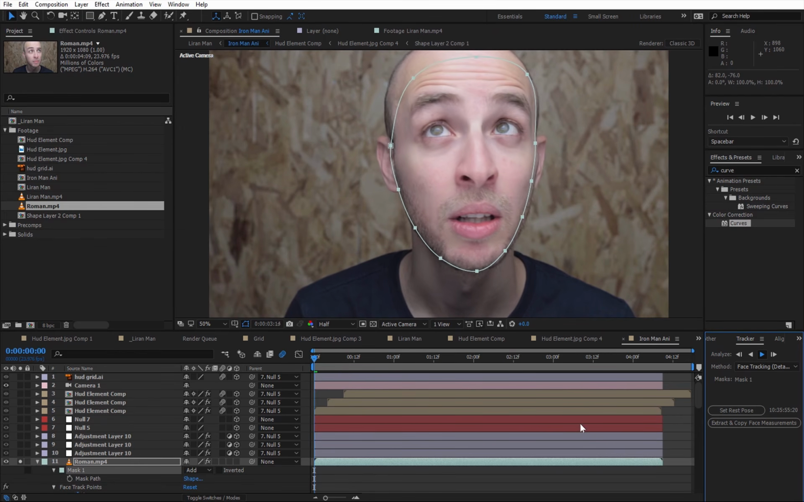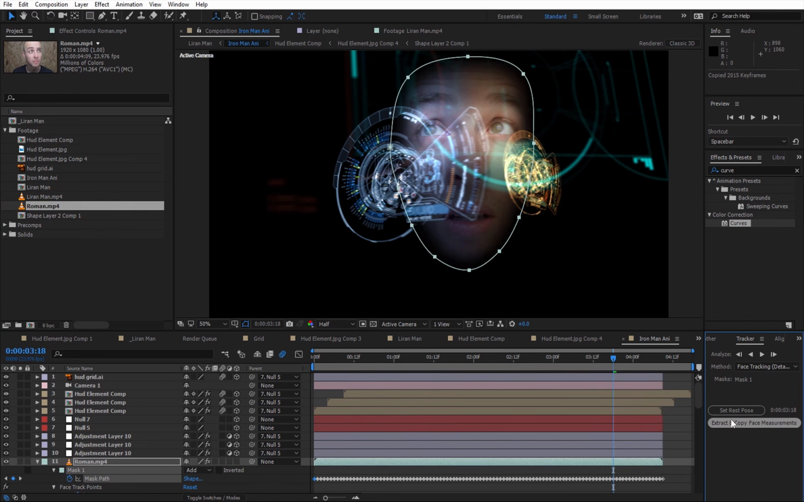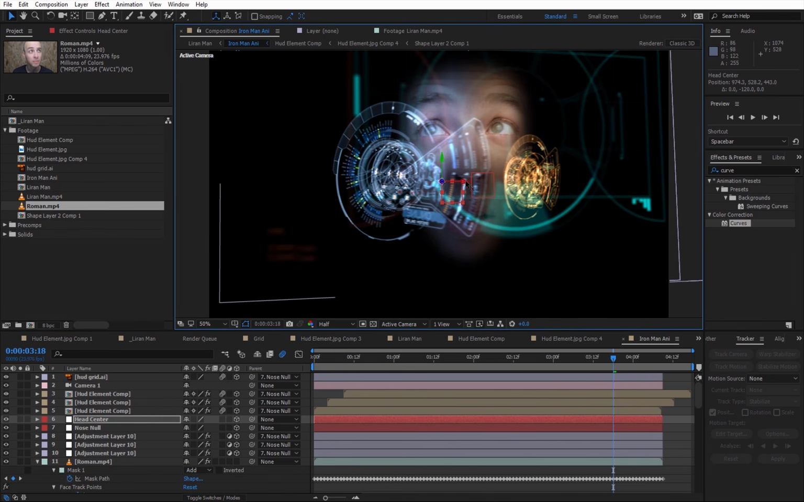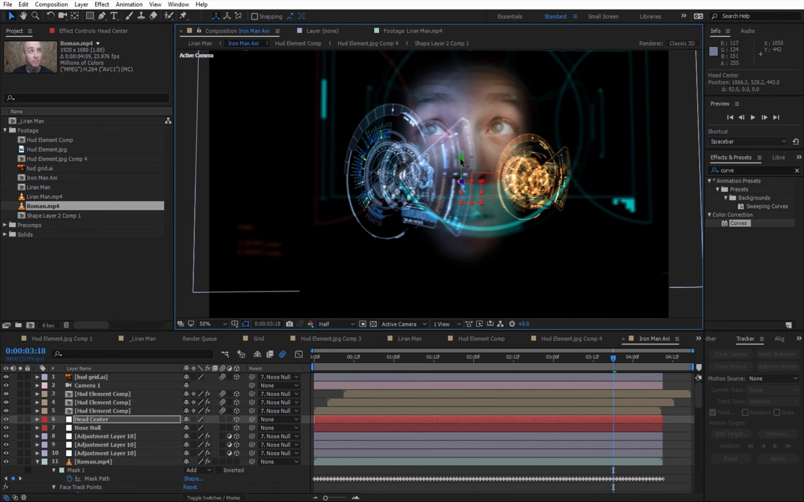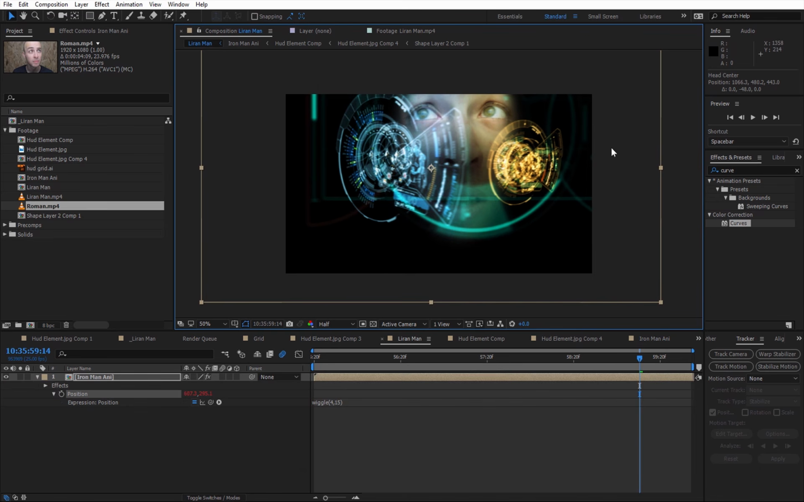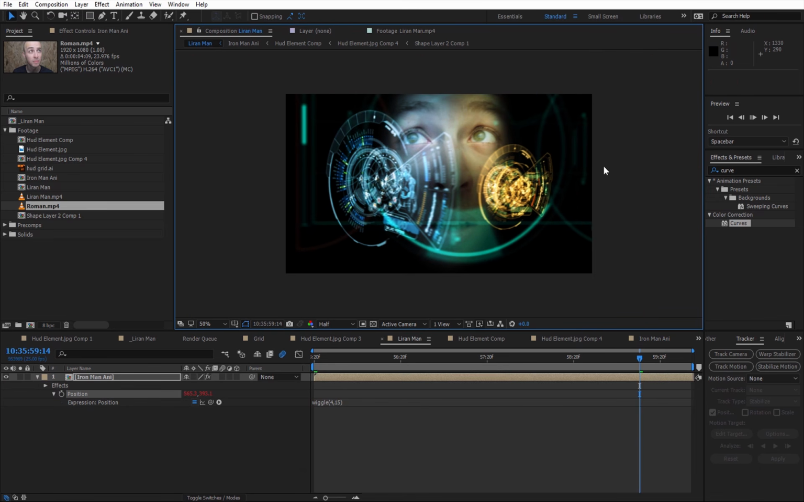And then I'm gonna extract again and copy the face measurements. And then I will not forget to set the rest pose. And the last thing I need to do is I'm gonna take the head center, and change again the center of the head so it will fit with the new face. And that's it. That's all you need to do.